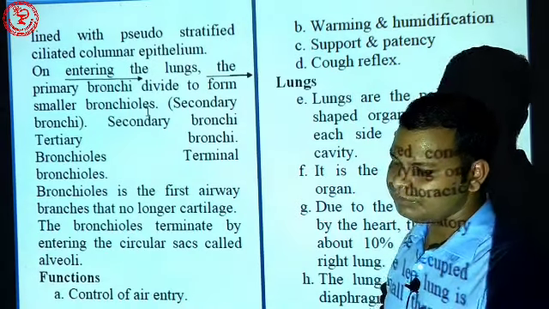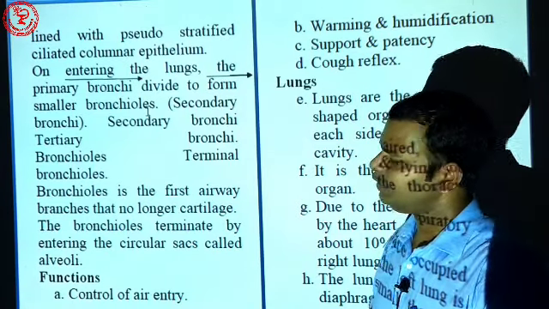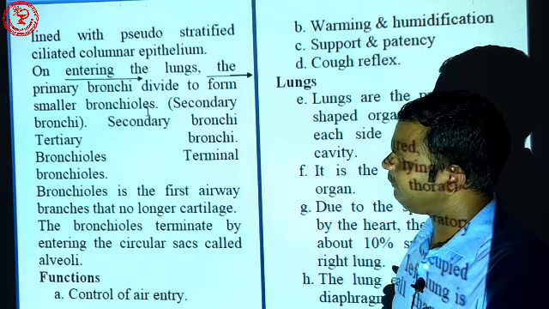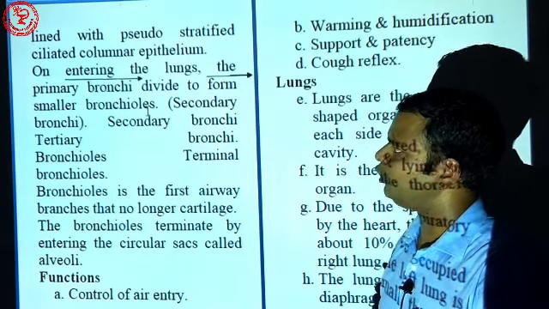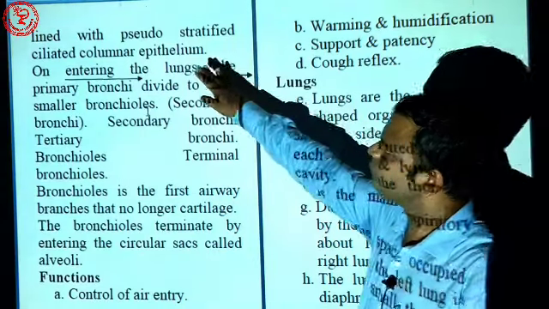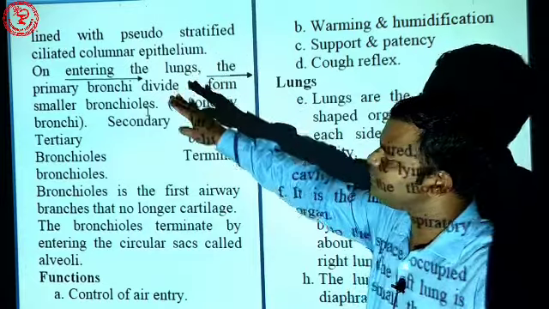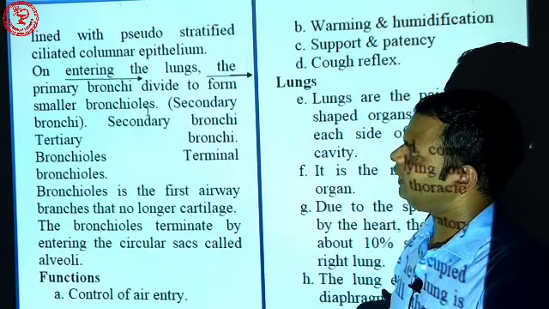The inner lining of the wall of the left or right primary bronchus is made up of pseudostratified ciliated columnar epithelium.